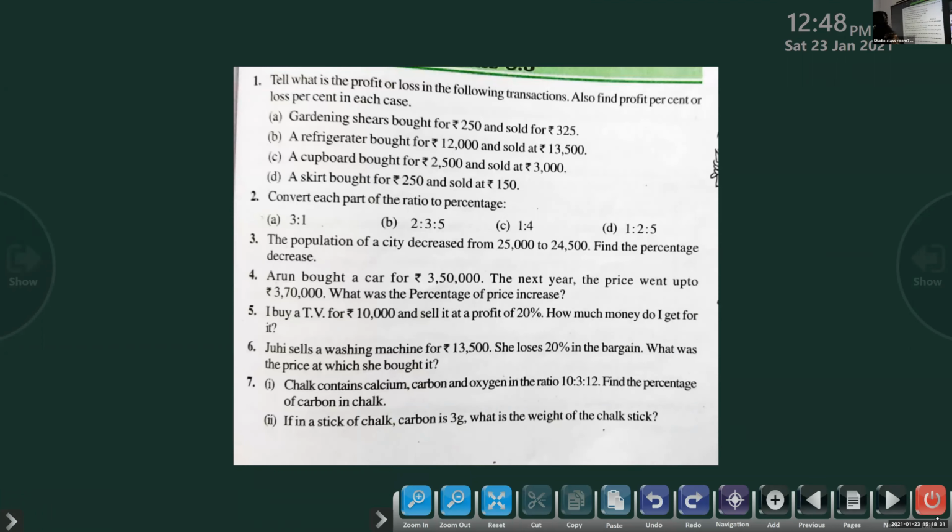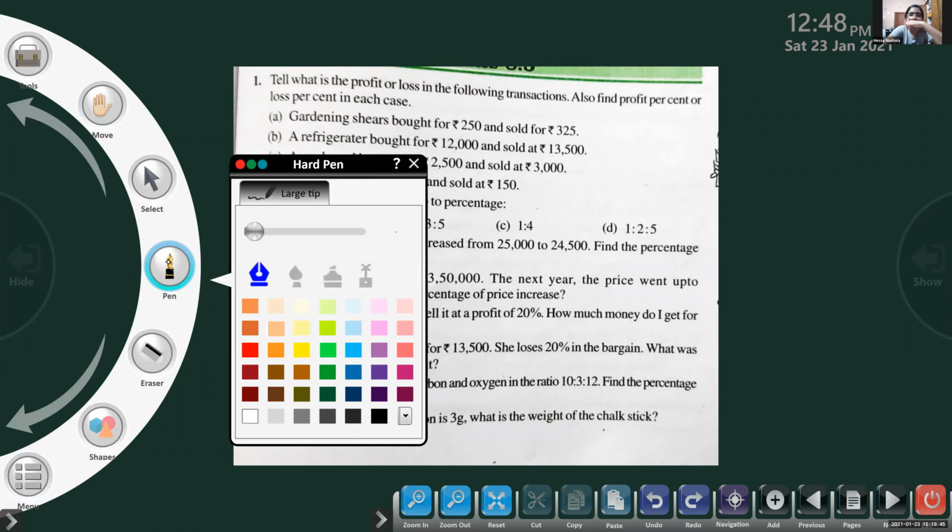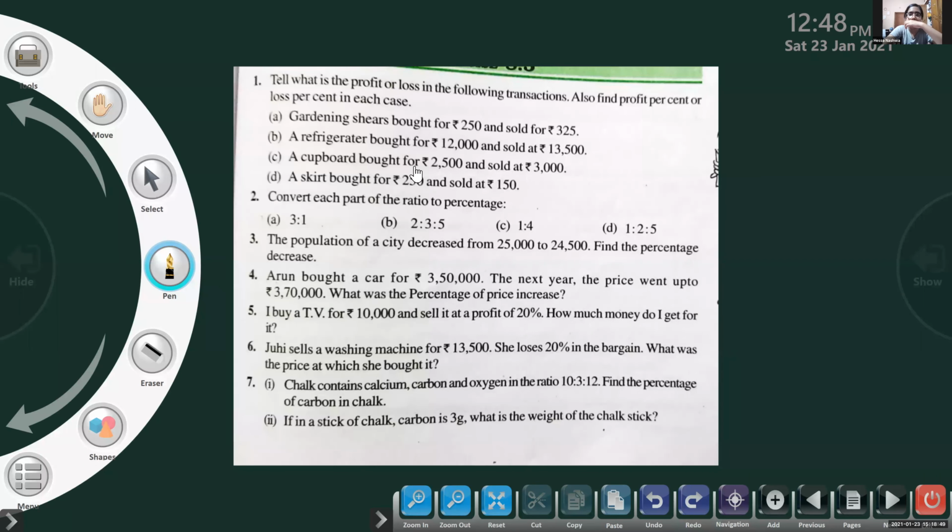Can you see the board, children? Yes, ma'am. Okay, I think you can read it properly. Tell me, what is the first question you see? Tell what is the profit or loss in the following transactions. Also find the profit percent or loss percent in each case. Do the first one.